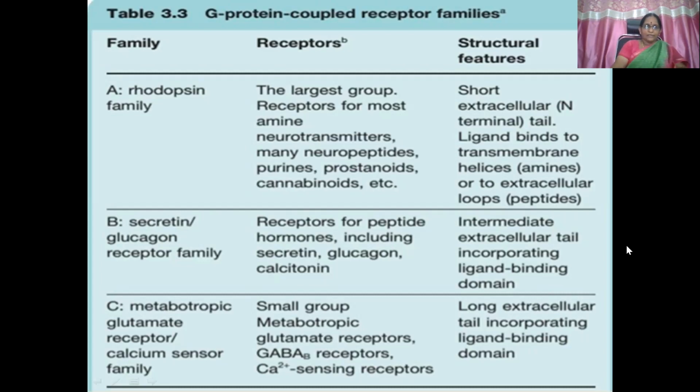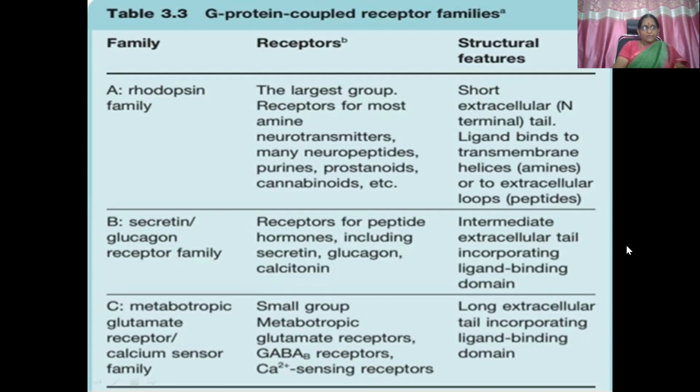Then the B family, otherwise known as the secretin or glucagon receptor family. Examples are receptors for peptide hormones, including secretin, glucagon, calcitonin, etc. The structure is an intermediate extracellular tail incorporating the ligand binding domain. And the C family, otherwise known as the metabotropic glutamate receptor or calcium sensor family.